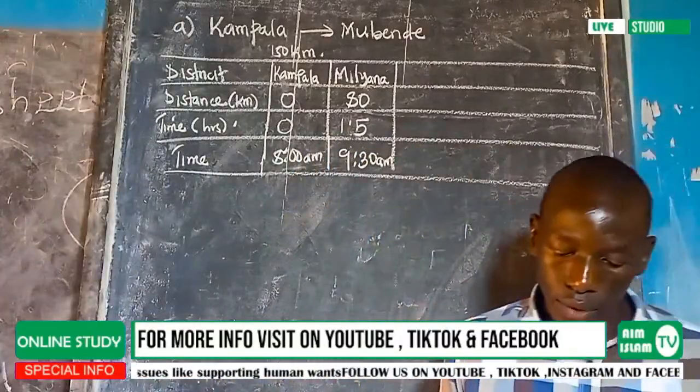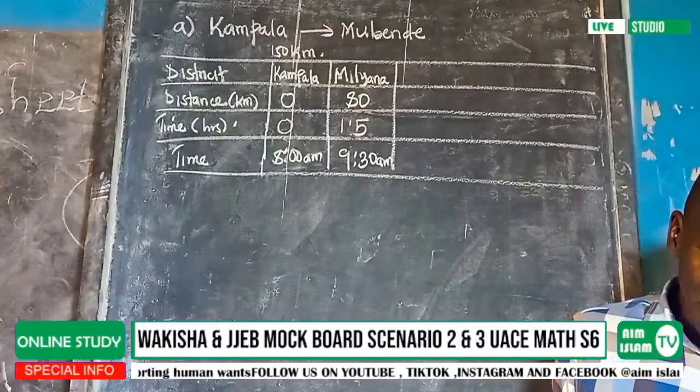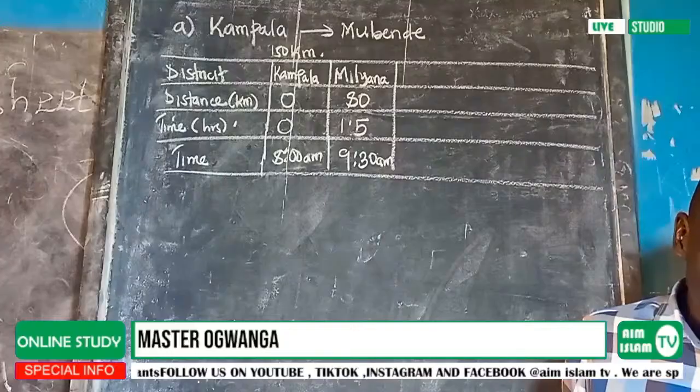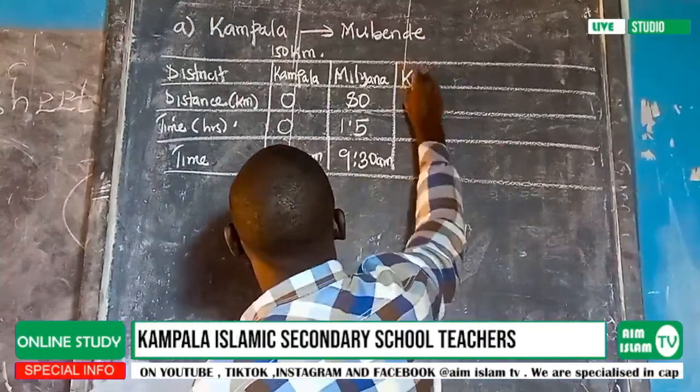So we continue. They are saying he reached Kasanda, which is 120 kilometers from Kampala, at 10:30 a.m. Kasanda.